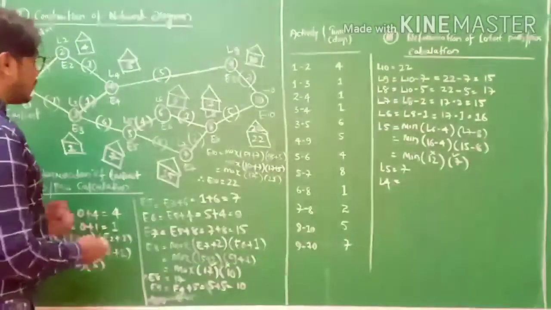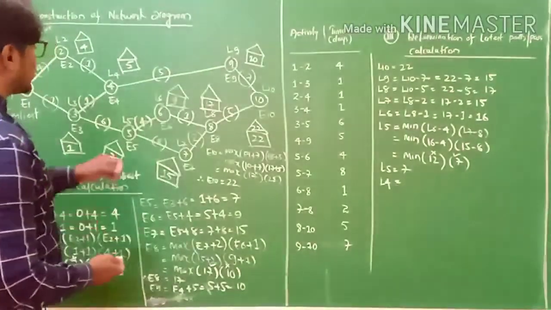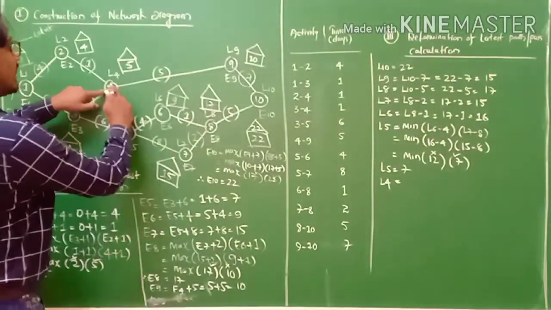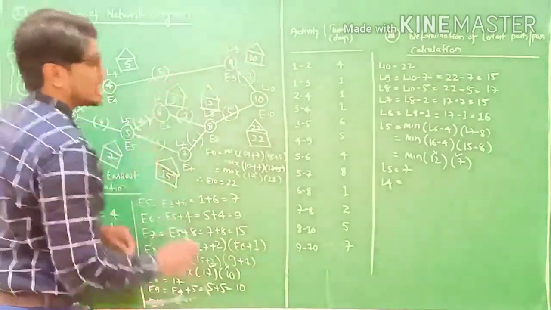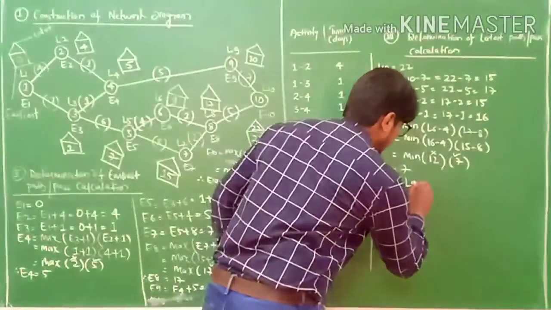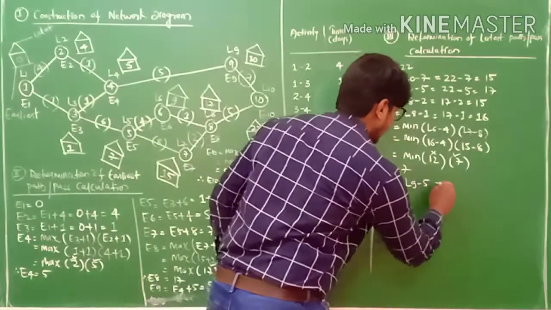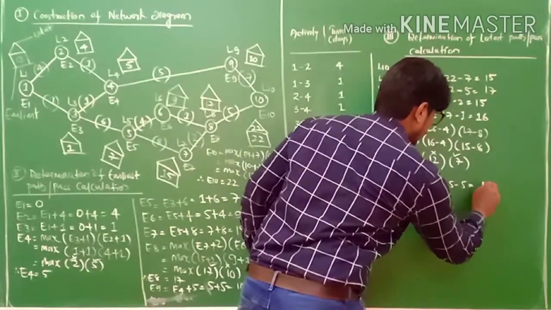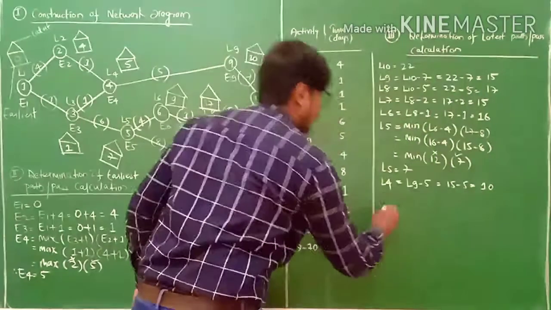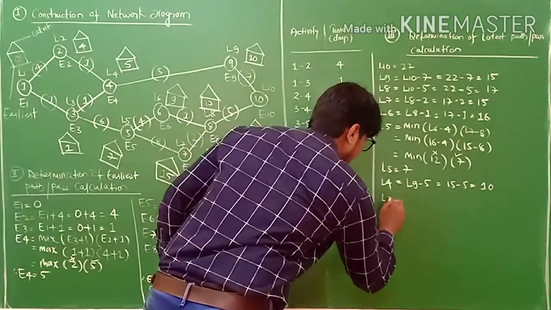So where is L4? L4 is here, and the previously connected activity is L9 minus 5. Only one activity, L9 minus 5. L9 is 15. 15 minus 5 equals 10, my friends. So L4 is 10.